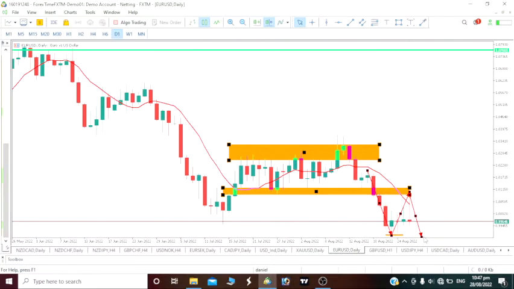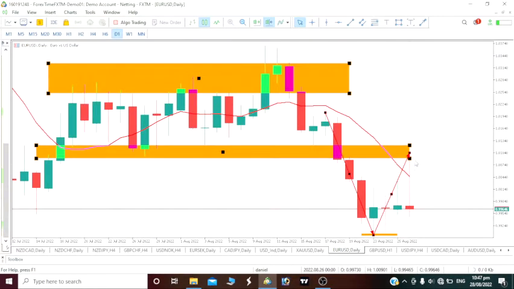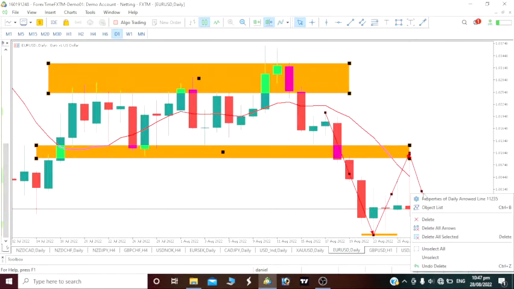So monthly time frame, we are expecting a drop. Weekly time frame, we are expecting a drop, and this daily time frame has just confirmed that we are now expecting a drop, right? And now we are starting to even have this drop on our daily time frame. See from up, now our price has dropped to about 0.99646. So our prediction from our top down analysis is actually correct, which means we are now seeing a drop on our daily time frame.